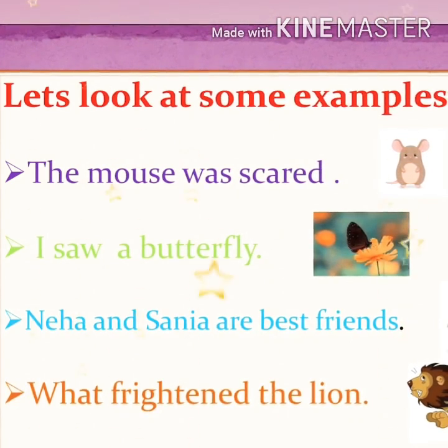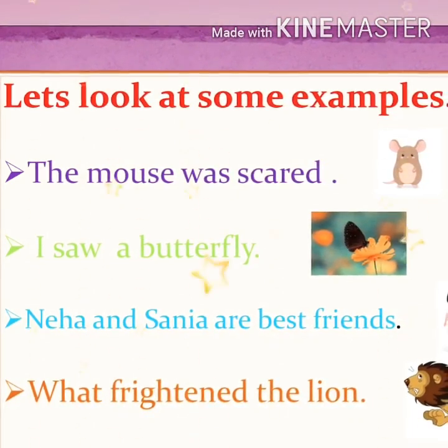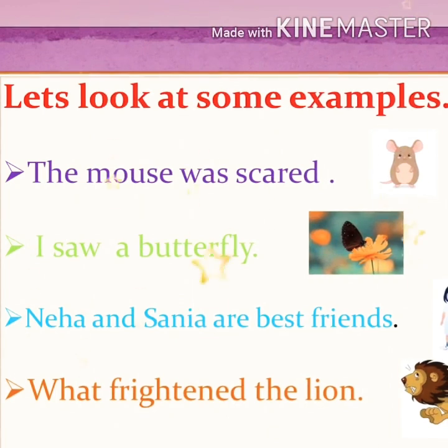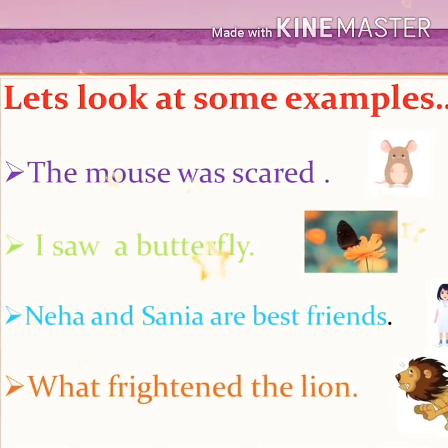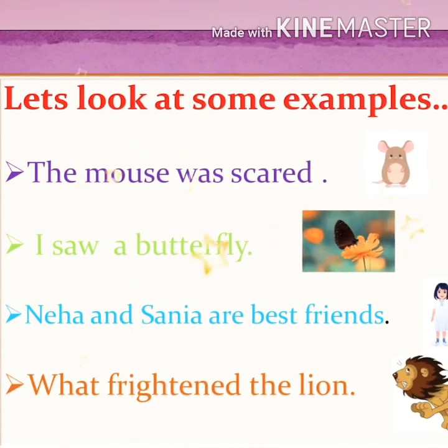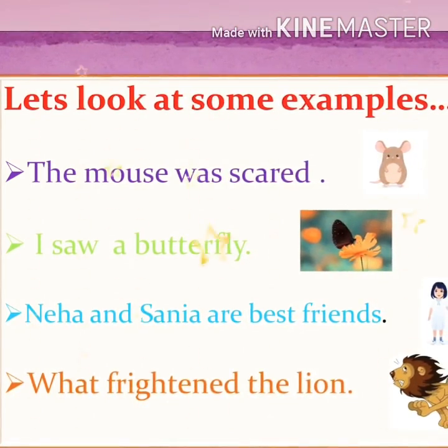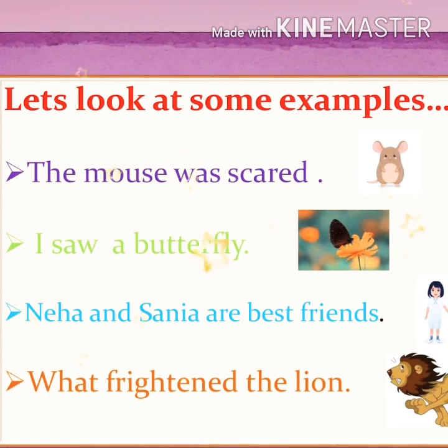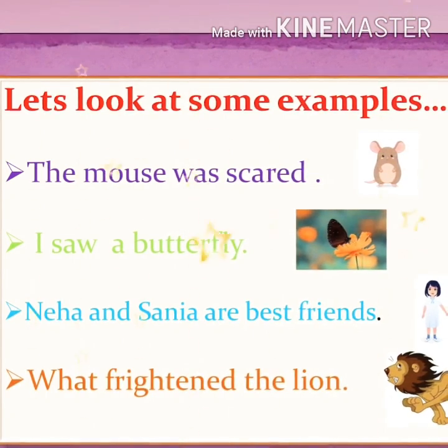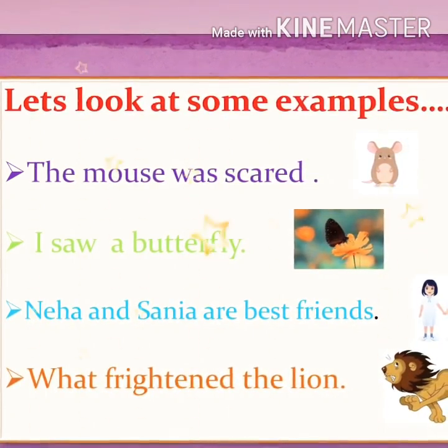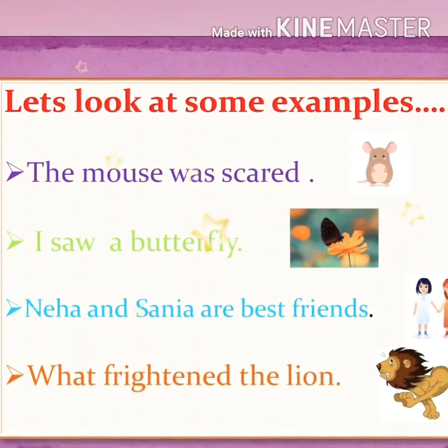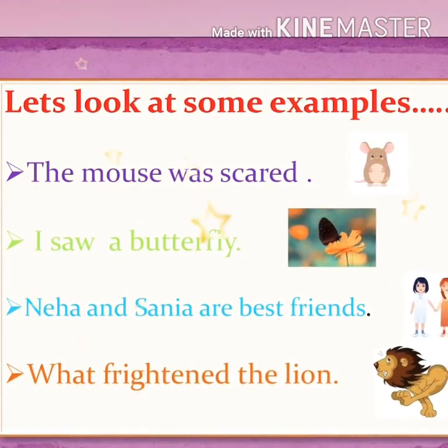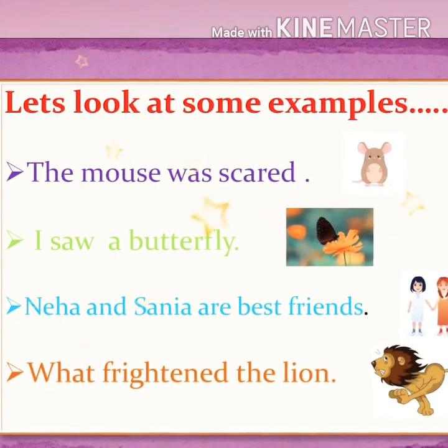But when we look carefully, we get that we are talking about Neha and Sania, that Neha and Sania are best friends. So Neha and Sania, here two subjects are there, children. Look at this example. They are the subject and are best friends is the predicate. Are is a helping verb. From are till friends, it is a predicate.